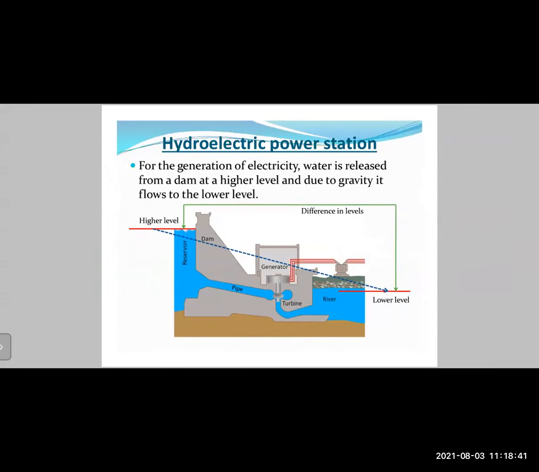The water has gone from a higher potential energy to a lower potential energy. So that energy is transferred to the turbine, which converts it into electrical energy.